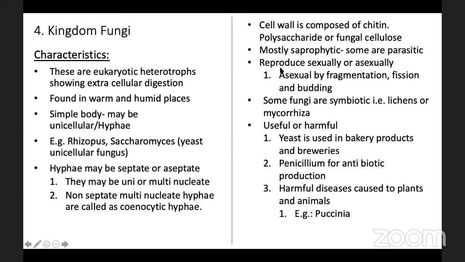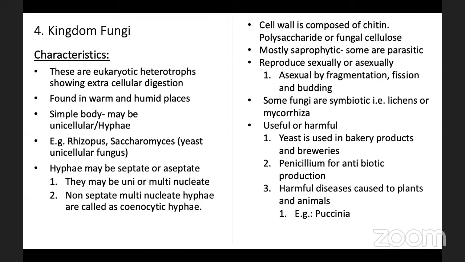Some fungi reproduce sexually or asexually. Asexual reproduction is by fragmentation, by fusion, or by budding. Some fungi show symbiotic association, so these are called symbiotic fungi. Examples of symbiotic fungi are lichen and mycorrhiza.